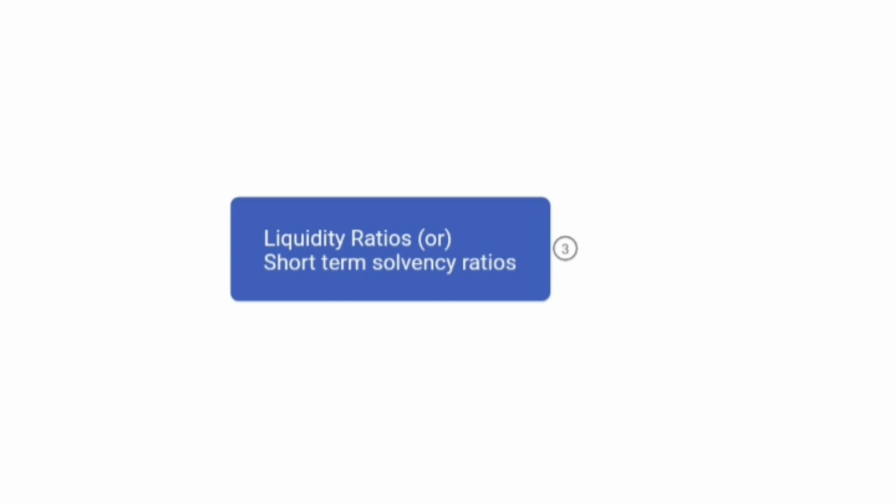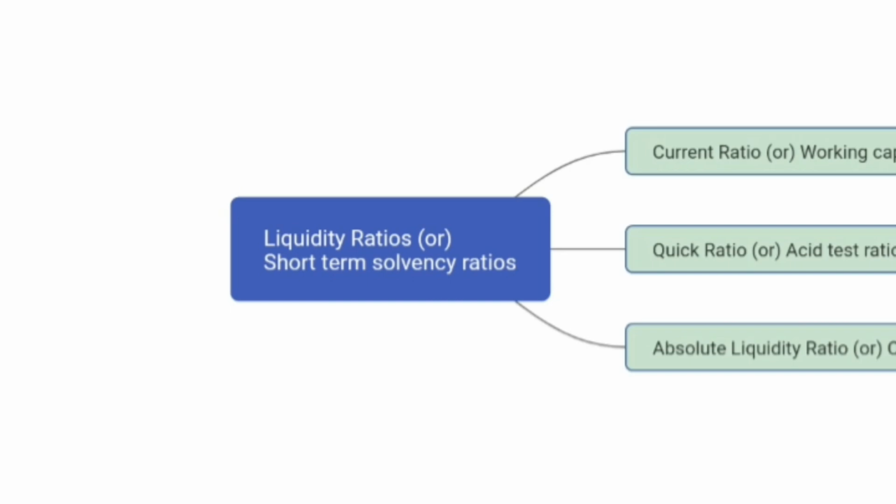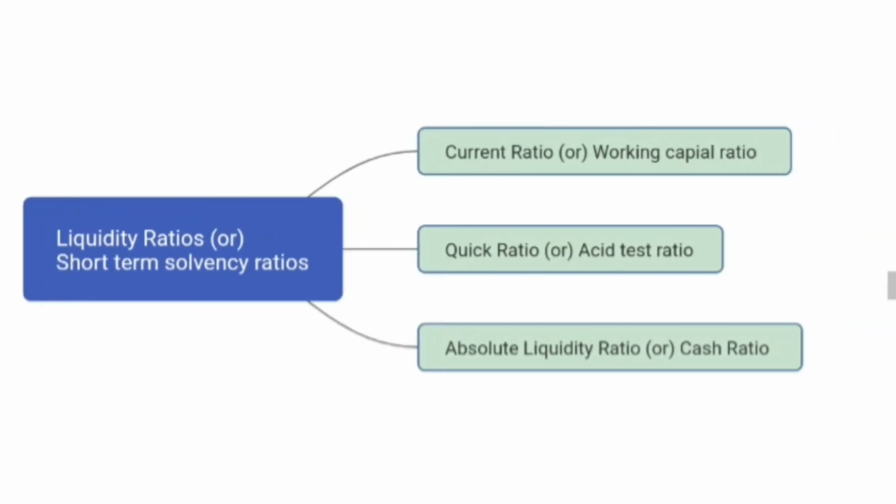Again there are certain types of liquidity ratios which can be used for different purposes. First we have current ratio or working capital ratio. Then we have quick ratio, also known as acid test ratio. And the third one is absolute liquidity ratio or cash ratio. We will discuss these one by one, their concept, their formulas, and along with a problem relating to each method in this session.